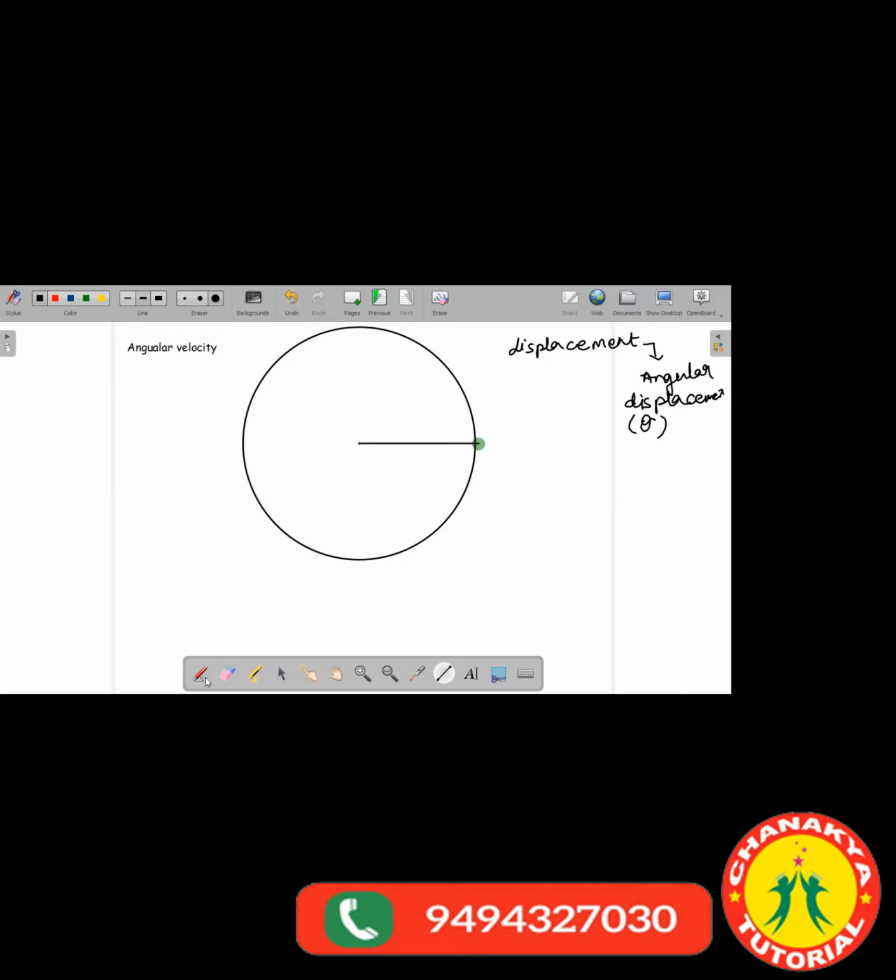Let this point be P from where it has started, and now it moves and comes over here, covering some angle theta. Remember, P is the starting point, Q is the final point. So the angular displacement would be given by the symbol theta, right?